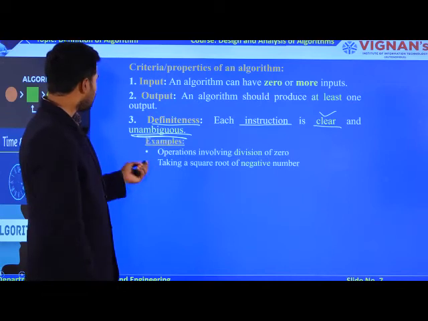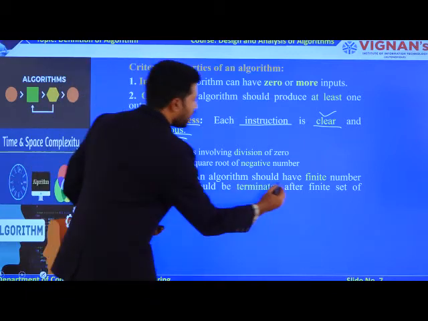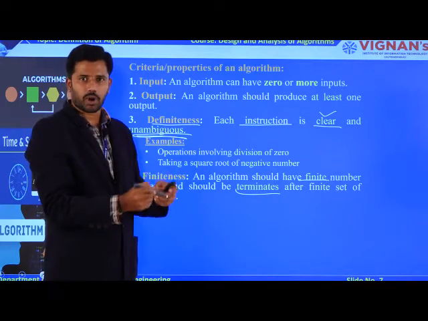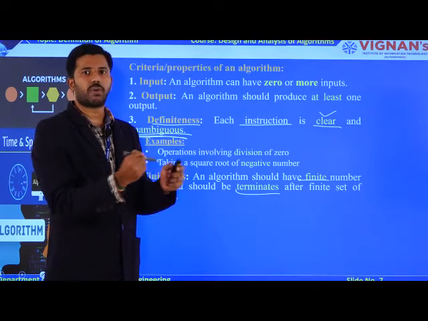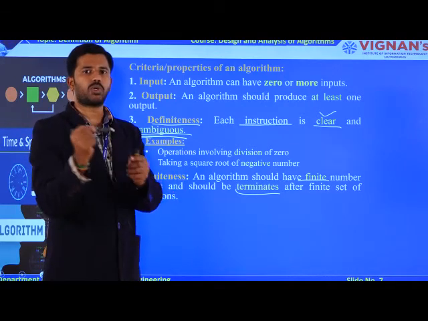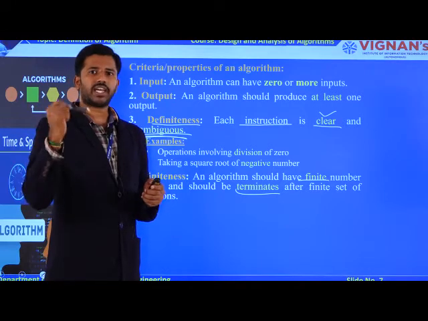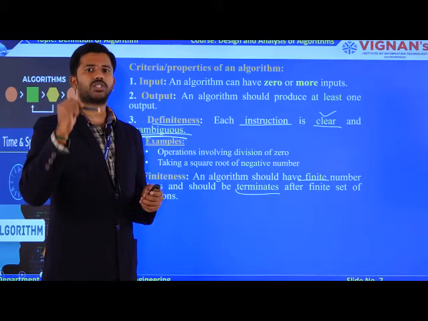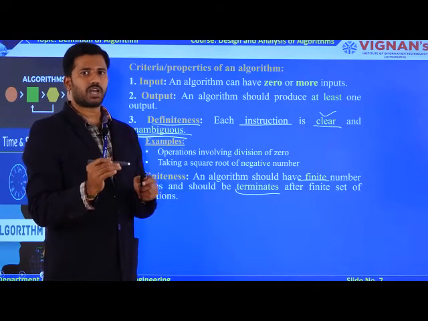The fourth one is finiteness. This finiteness is nothing but the definition of an algorithm, because all the instructions must be finite. Only then is it possible to stop the algorithm at a particular point of time, and only then is it possible to measure its performance. For example, take a for loop from i equal to 1 to 10. Based on the first and last values of the loop, you can say the for loop executes 10 times, and at the 11th check the loop stops. This is the way you measure the performance of an algorithm.